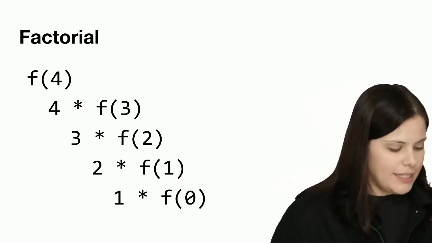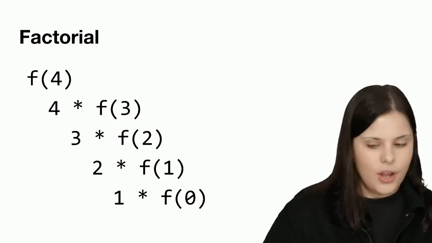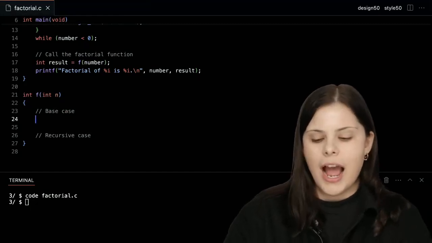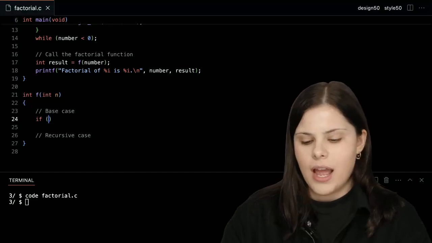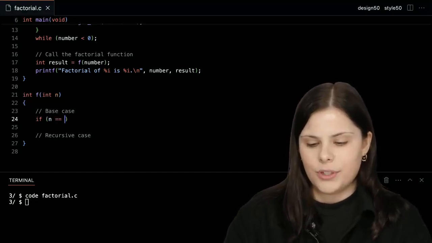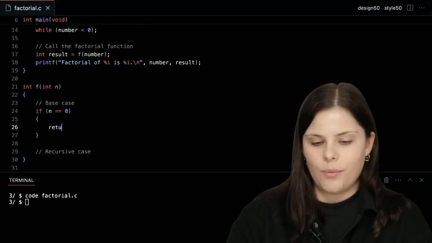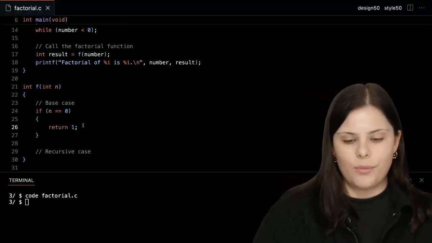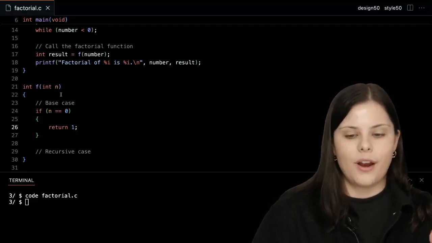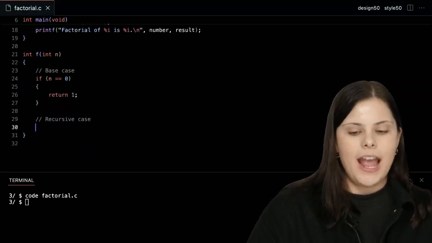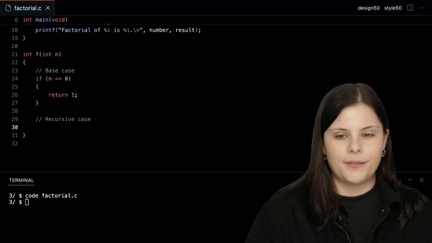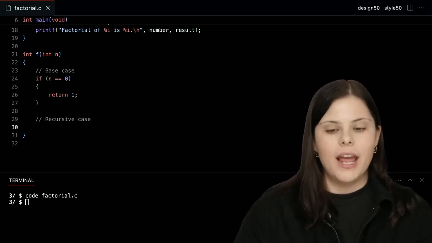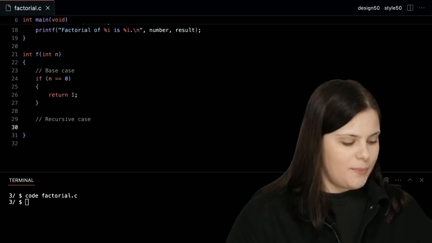So how could we translate this into code, right? If I know that my base case is 0 and that's what I want to return, I can say something like if n is equal to 0, return 1. This is when I reach my base case and I want to return 1, when n is equal to 0, which is the number that I get. And here comes the magical part, the recursive case, something that we keep doing over and over again until we indeed reach that base case.